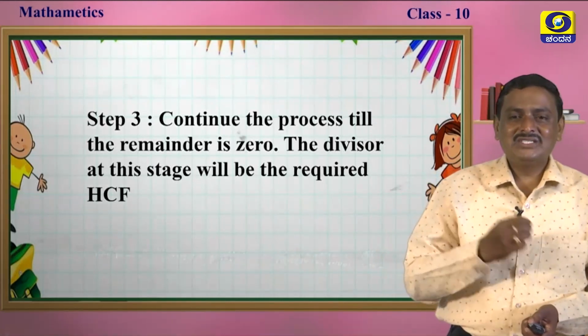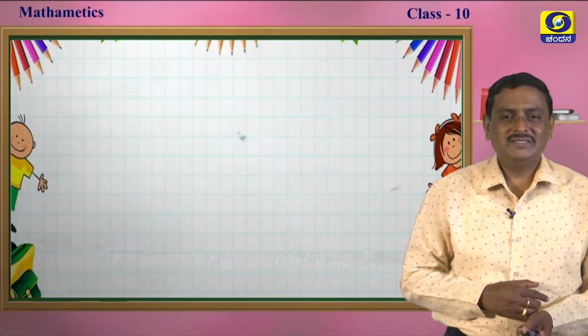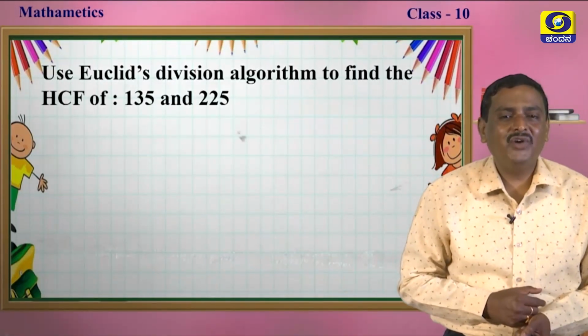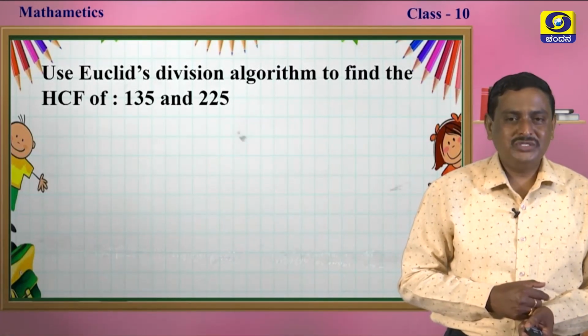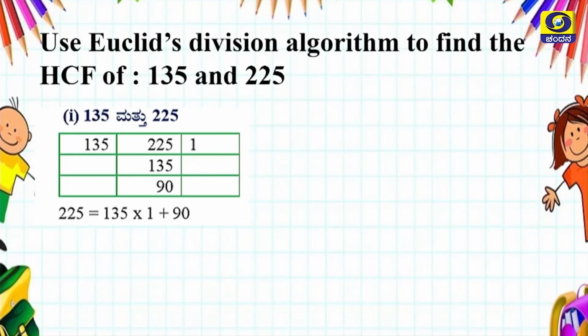Now, let us solve some problems and understand more about this concept, my dear students. Use Euclid division algorithm to find the HCF of 135 and 225. So what to do now? Take 225 as the dividend and 135 as the divisor. 225 divided by 135, the remainder is 90.